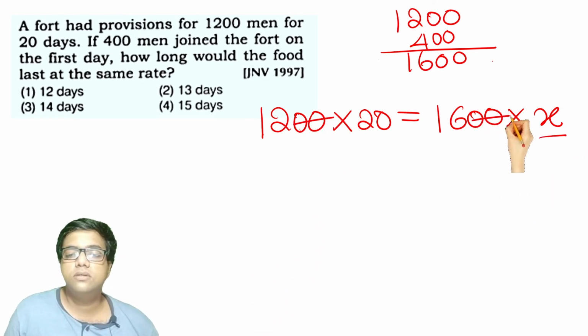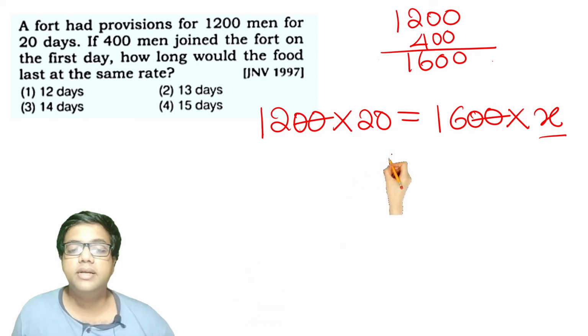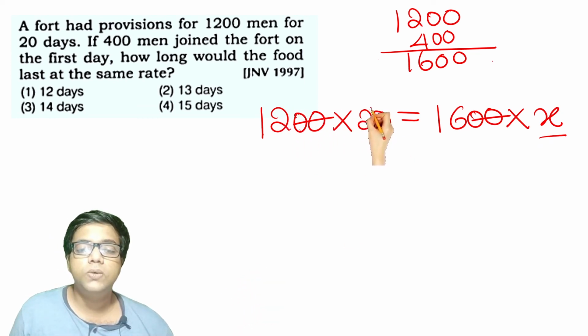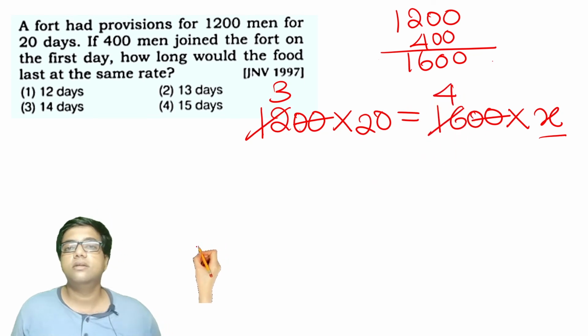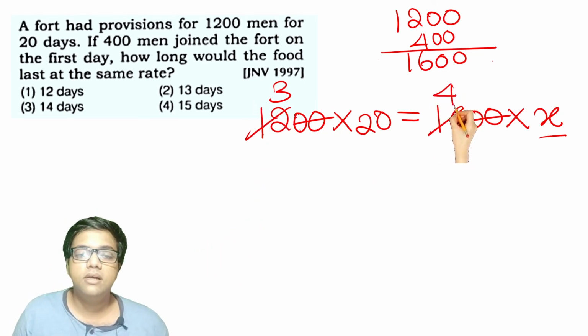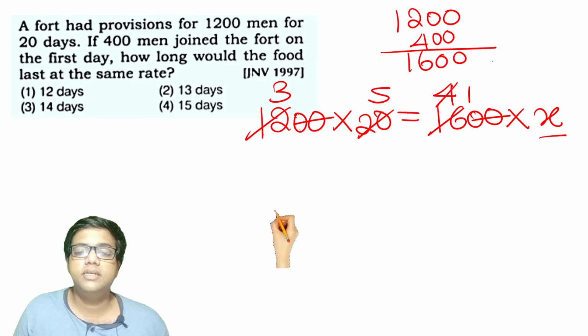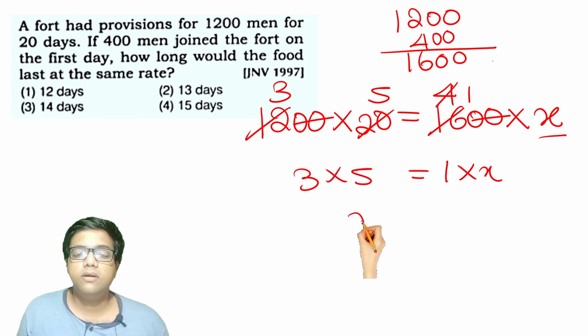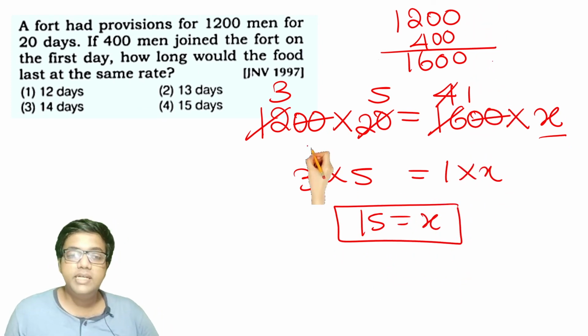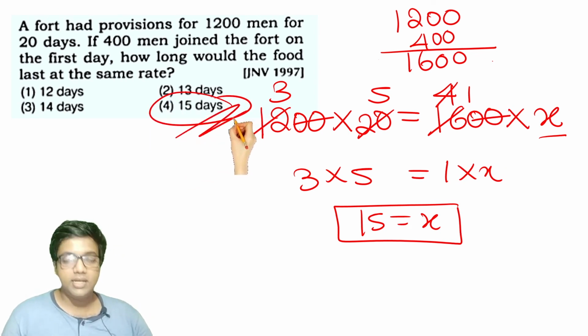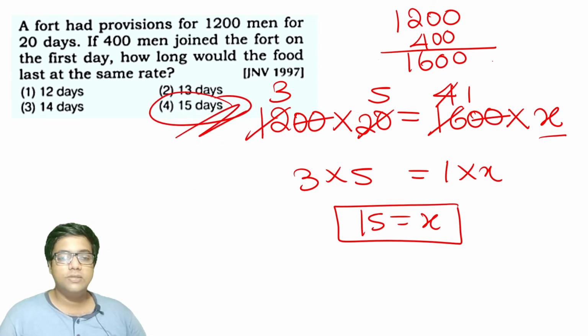So these two zeros will go away very immediately. I will take it with 12. 4 3s are 12, 4 4s are 16, and 4 1s are 4, 4 5s are 20. So in the right hand side, you get 1 into X. On the left hand side, you get 3 into 5, or 15, is equal to X. Therefore, the available food will run for 1600 people for 15 days. Okay? 15 days is the right answer for this question.